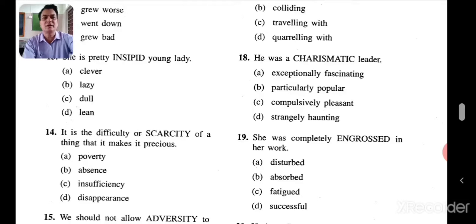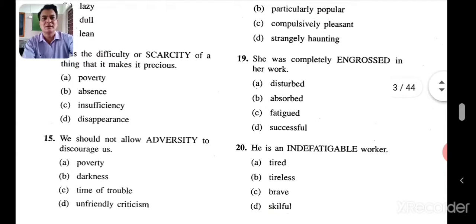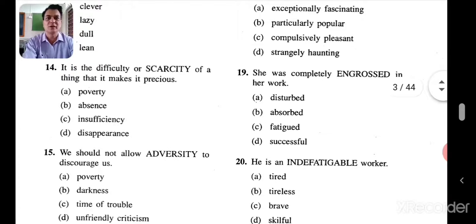It is a difficulty or scarcity of a thing that makes it precious. Now scarcity, contextual meaning, just see here: poverty, absence, insufficiency, lacking. Insufficient, not sufficient enough. Scarcity, insufficiency. Let's go to adversity. We should not allow adversity. So adversity is difficult times, difficulties. So time of trouble will be the meaning of that. So adversity, time of trouble.